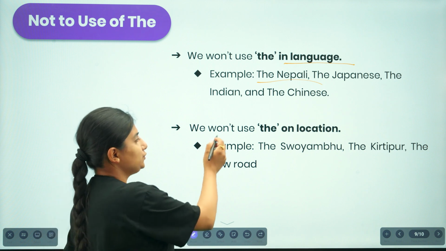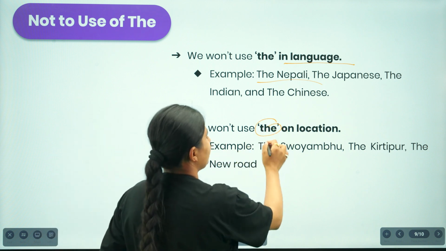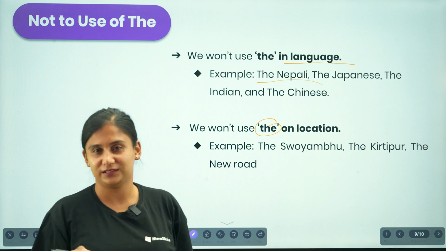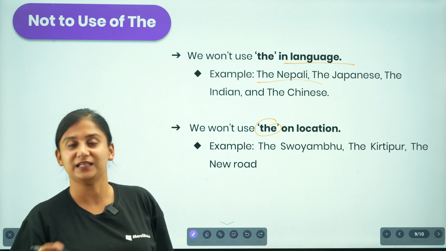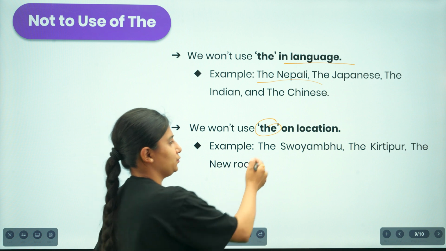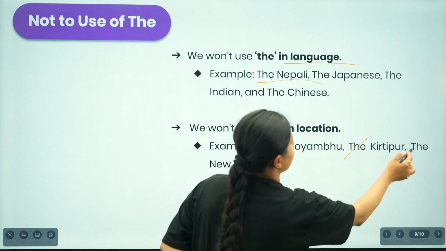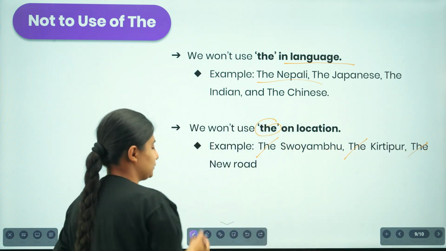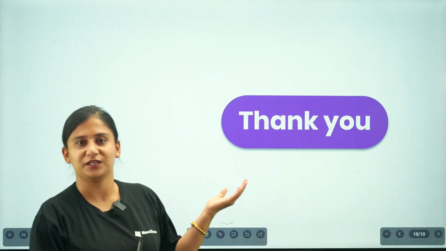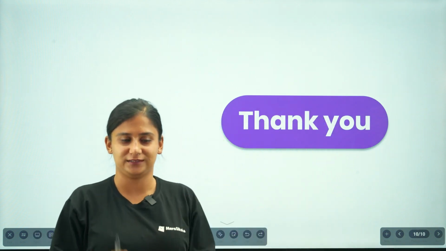We also won't use "the" before any location. We don't say "I live in the Kirtipur"; we say I live in Kirtipur, or C lives in Kirtipur, or C lives in Swambhu. So we are not supposed to use "the" before the names of locations as well. I guess by this we'll be able to crack the articles. Thank you.